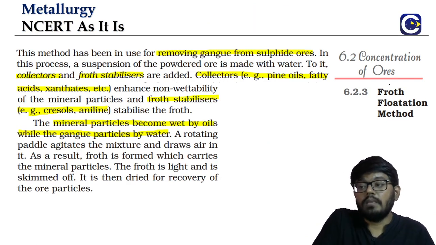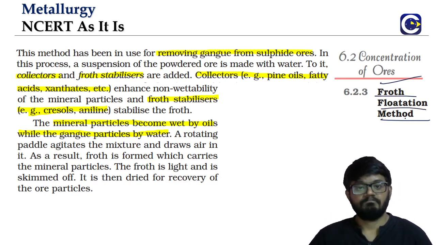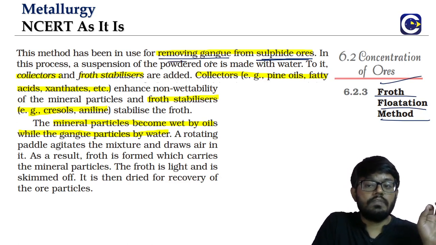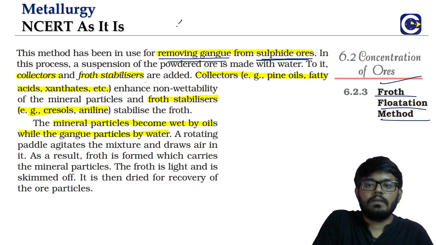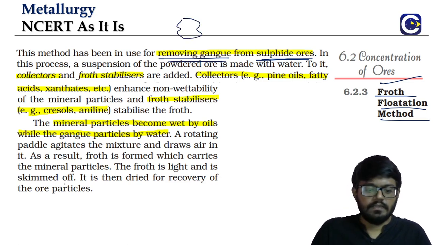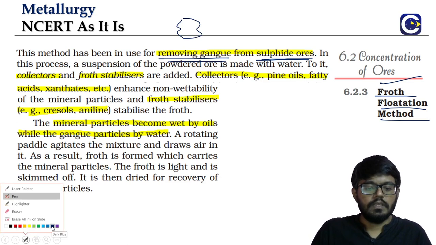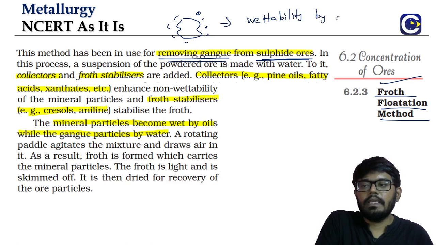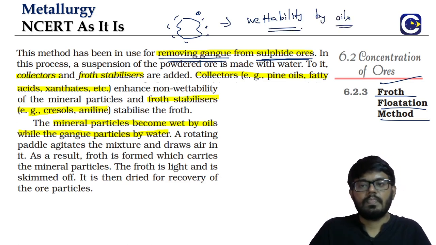Then we have the all important froth flotation method. This is a method that is used for removing the gangue from sulfide ore. The particles of the sulfide ore have a peculiar property, that is they will have more wettability by oils, whereas the gangue particles, dust, everything, will be wetted more by the water. We will see how this can be exploited.